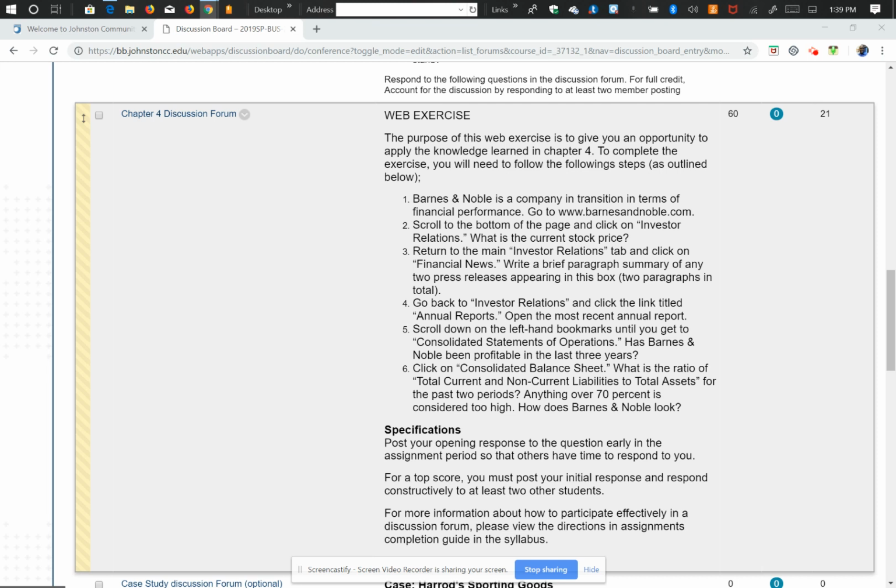Hello. In this session, I want to look at or give you feedback on Chapter 4 discussion. I just completed grading the discussion and I realized some of you missed most of the requirements for this assignment. The assignment had multiple elements to be completed, and most of you missed on item 5 and item 6.